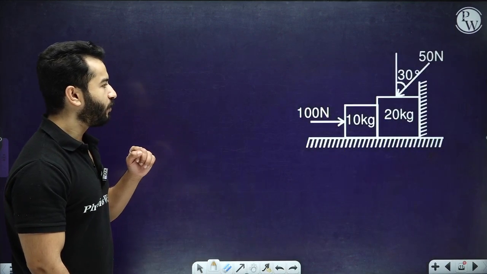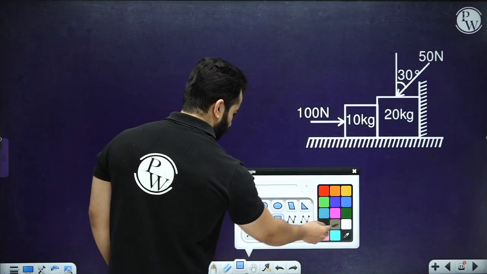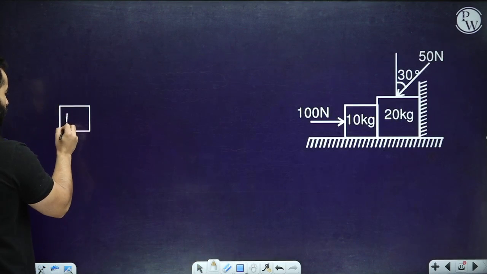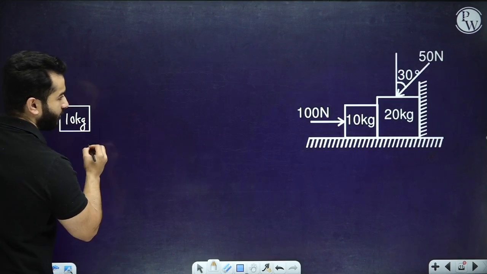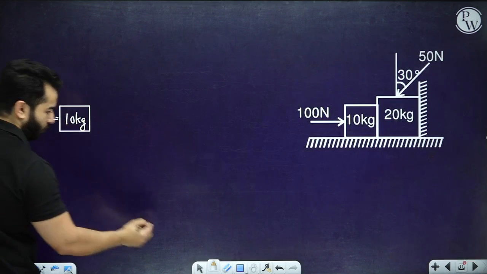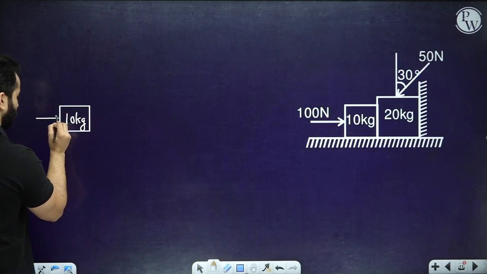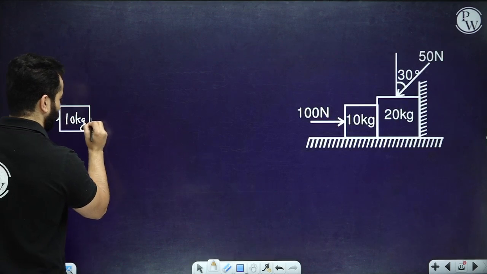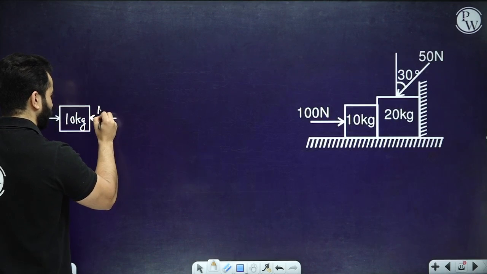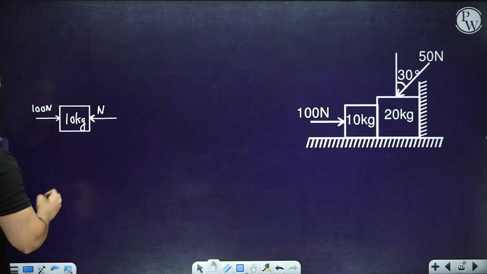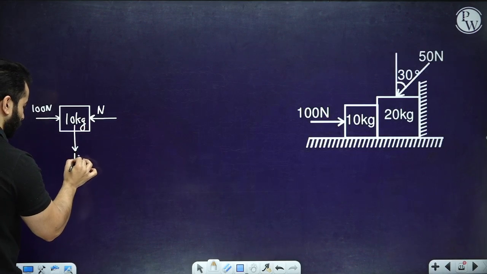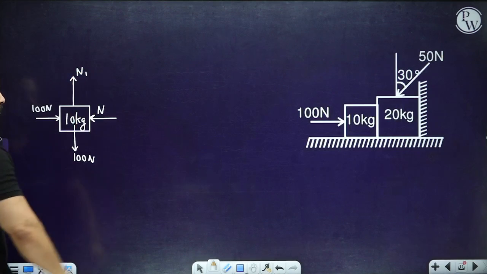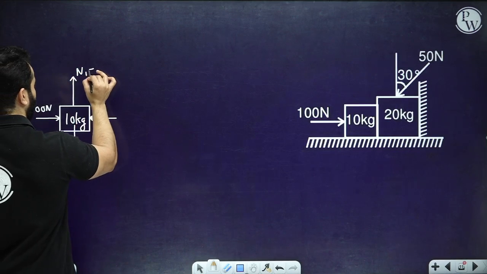Let's suppose that we have to draw a free body diagram over here, right? So let's draw it for the first 10 kg block. Obviously I can see that I've got a 100 Newton force over here. Because of this, 100 Newton is going to press the other block, and that block is going to apply a normal reaction. I'm going to write it as N, right? Then I've got 100 Newton over here as well, which is the weight of this block, and then I've got N1 over here, which will be equal to 100 under equilibrium.